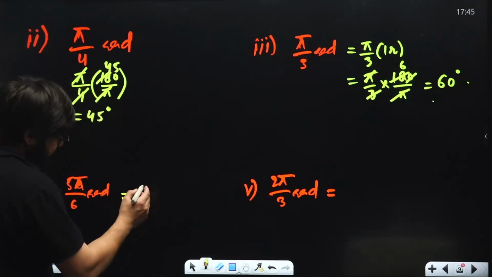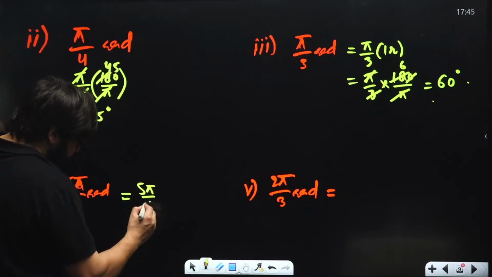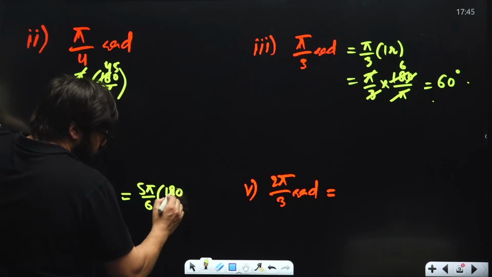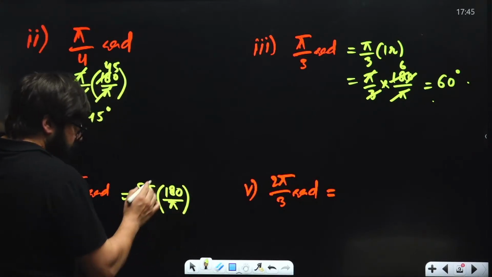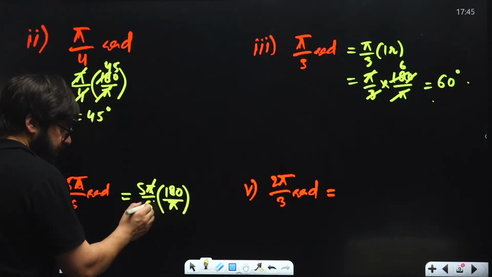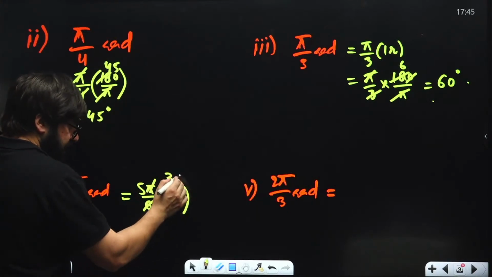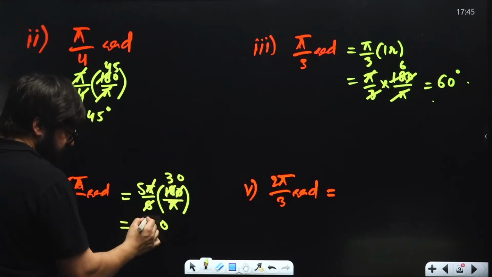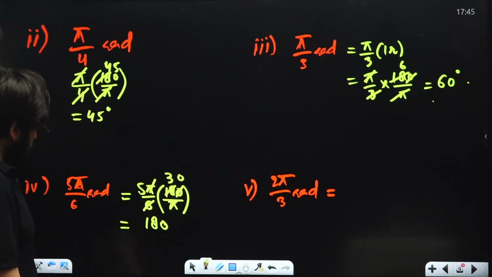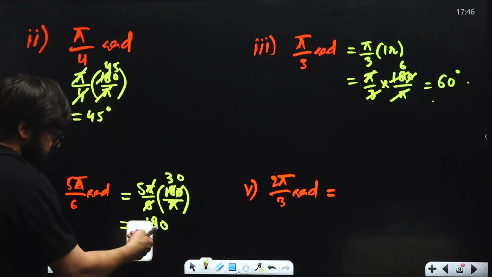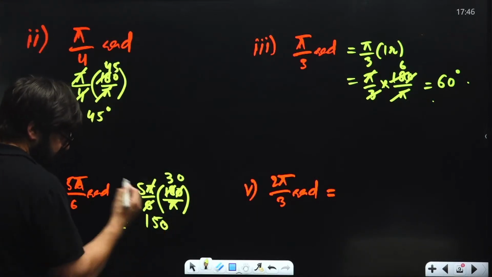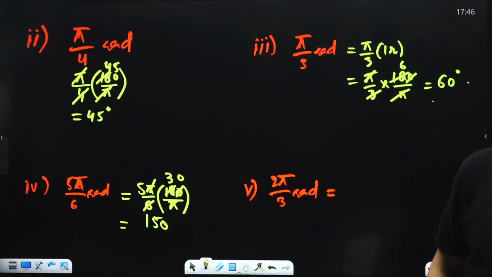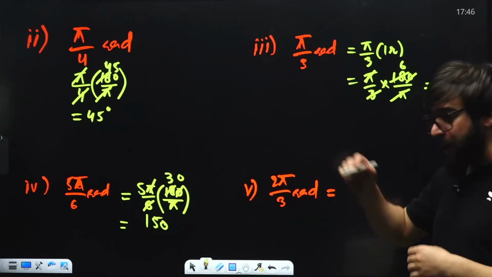Sir, how can we write this? We can say this will be 5 pi divided by 6 into 1 radian. Instead of 1 radian, I can write 180 divided by pi over here. This pi and this pi will cancel out. 6 ones are 6, 6 threes are 18, and 6 zeros are 0. So 5 into 0 is 0, 5 threes are 15. That is 150 degrees over here. Is that clear?